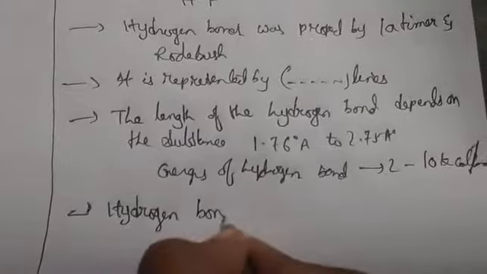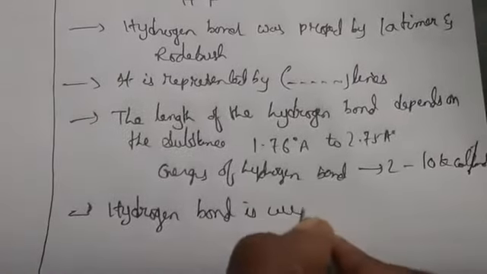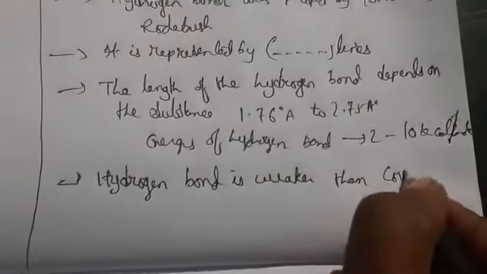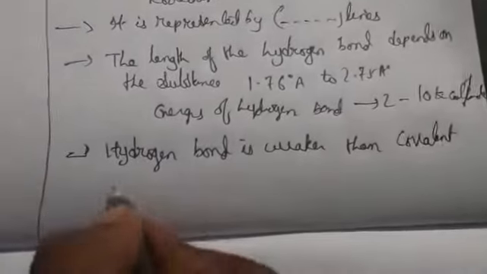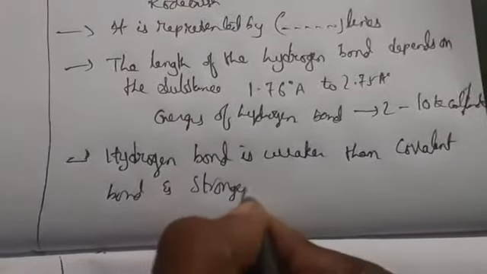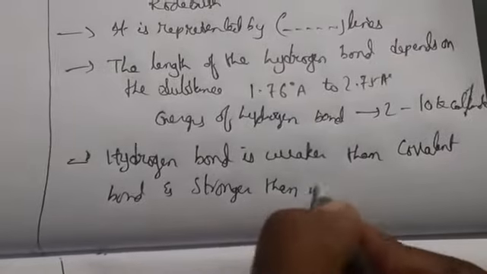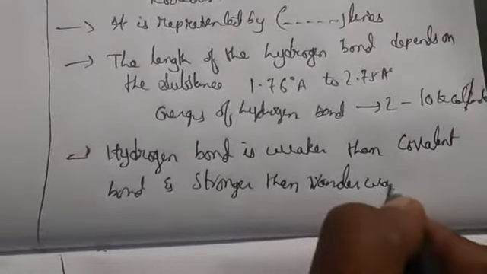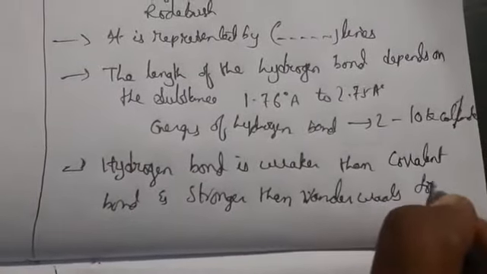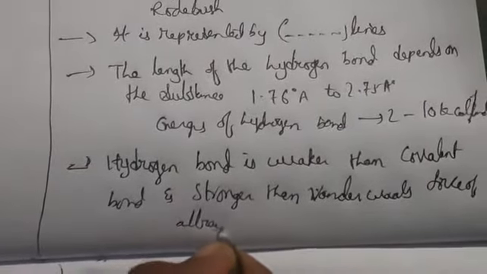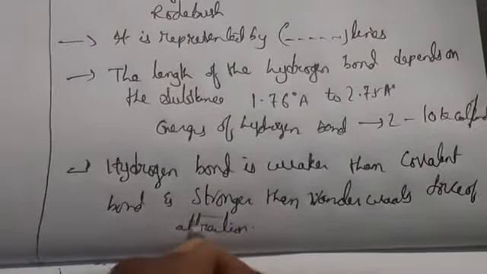So by this we can say the hydrogen bond is weaker than a covalent bond and stronger than van der Waals force of attraction.